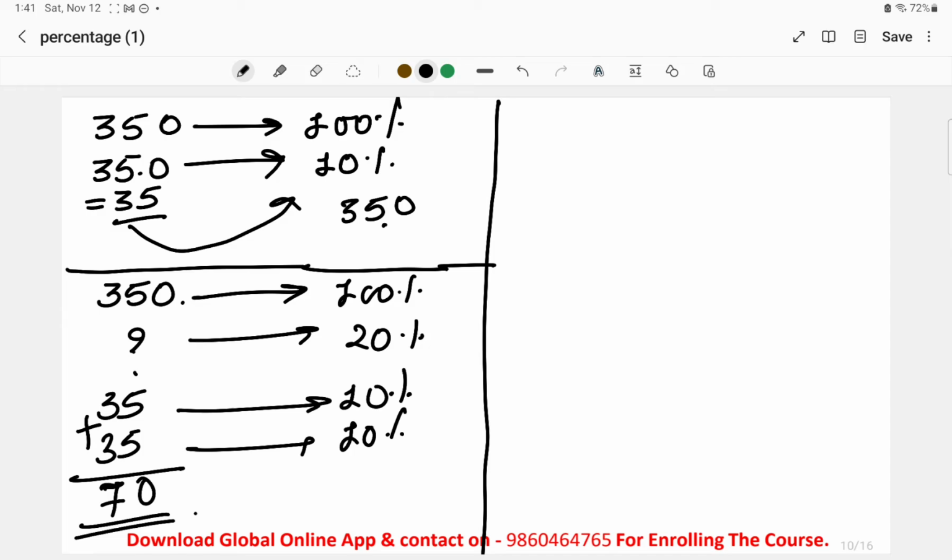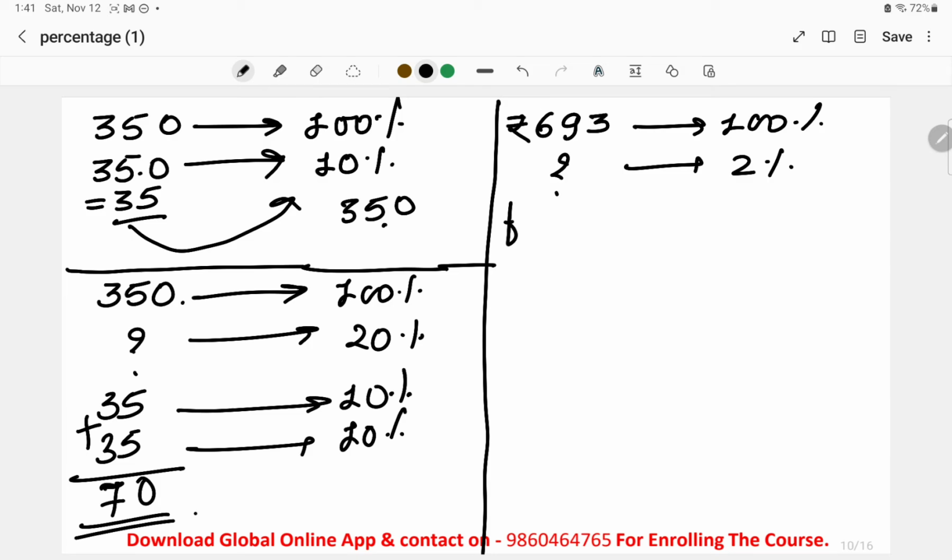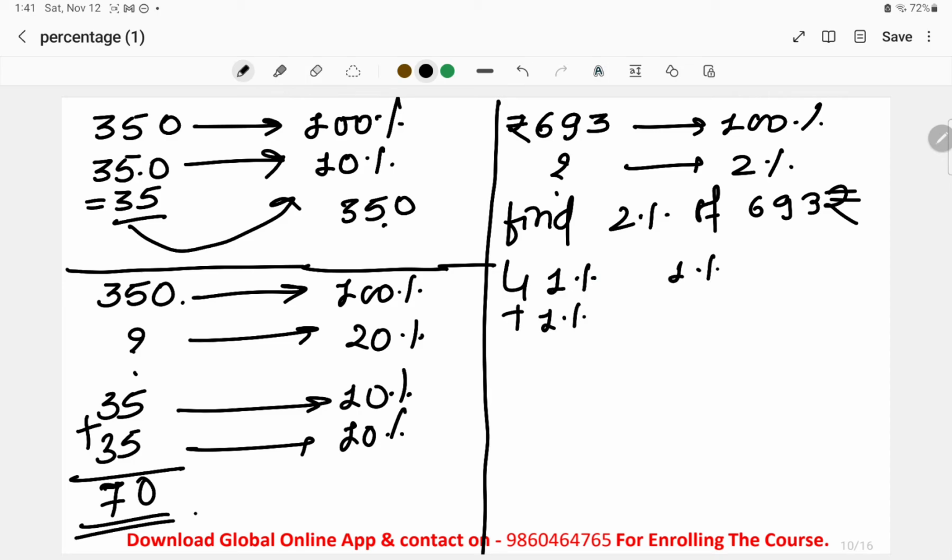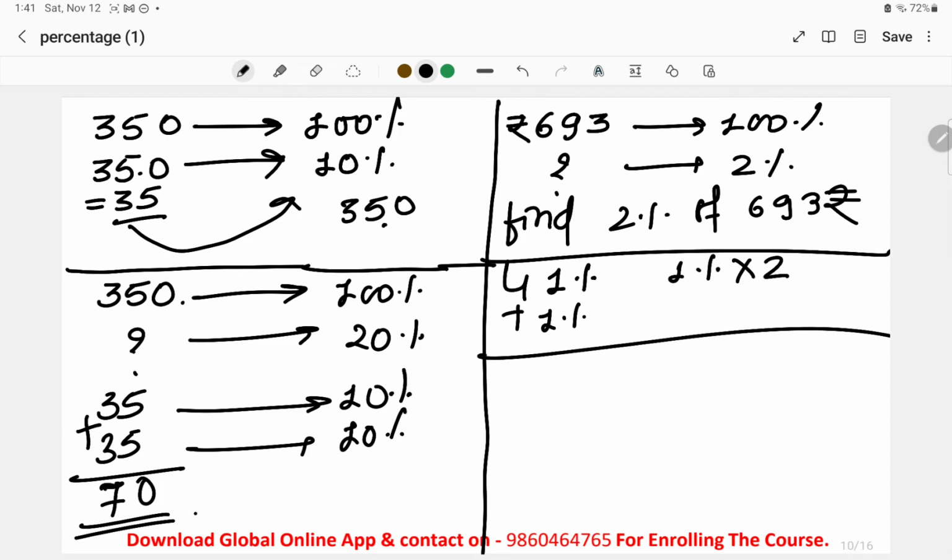But to calculate, what we can do is find the 10% quantity first. As we already know it, we can double it or we can simply multiply it by 2. Okay, so we can find the 70 as the answer. Similarly, one more example, if I take 693 is the 100% and we have to calculate the 2% of this quantity. What you will do is find 1% first and then again 1% and add both, or find 1% and multiply it by 2. Okay, these will be the steps that you will follow over here.